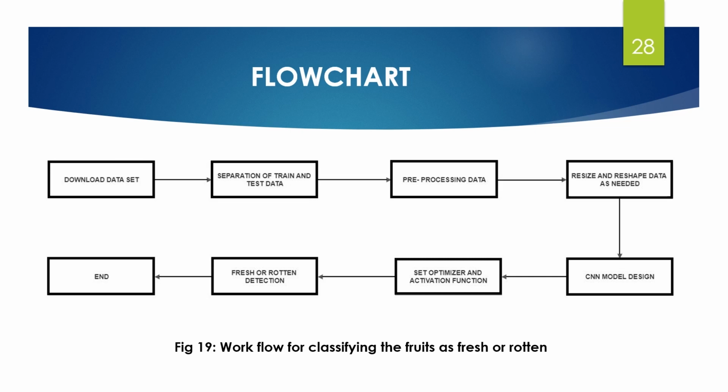Then we have set optimizers and activation functions. For optimizers, we have used Adam, and for activation function, we have used ReLU and Sigmoid. Then lastly, the test code is run to check whether it predicts the conditions of the fruit correctly.